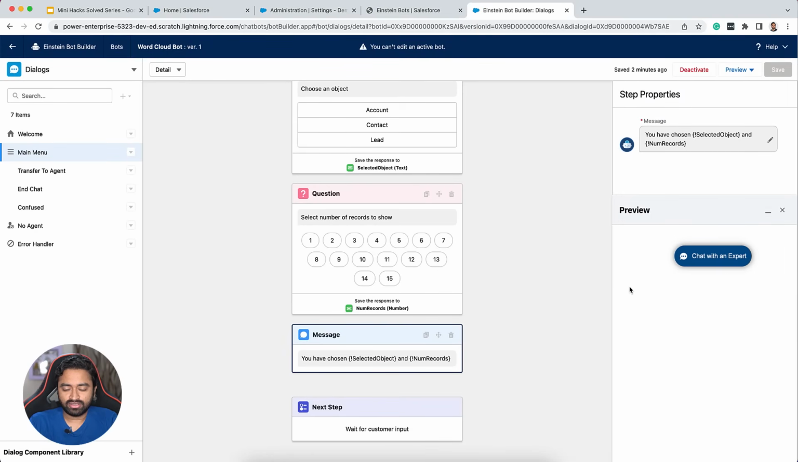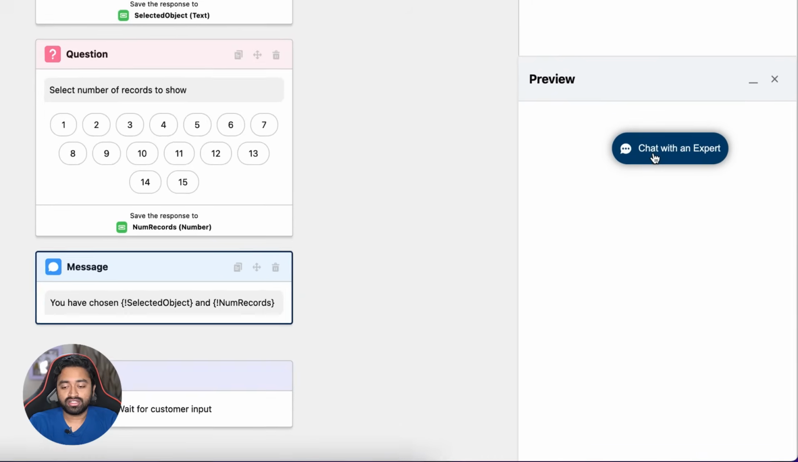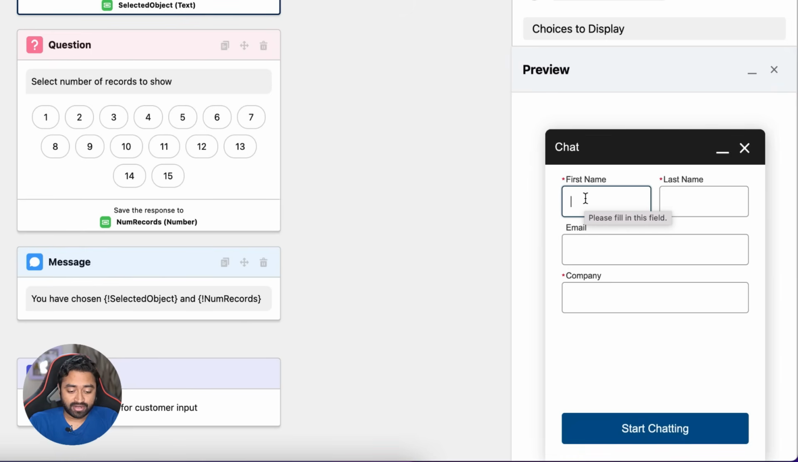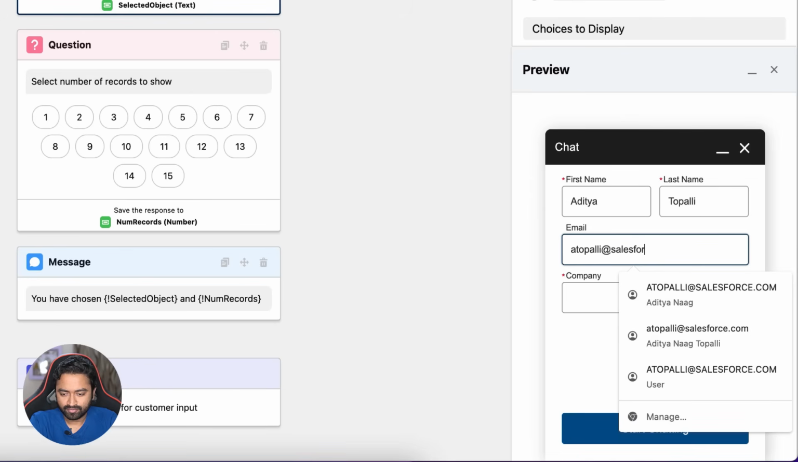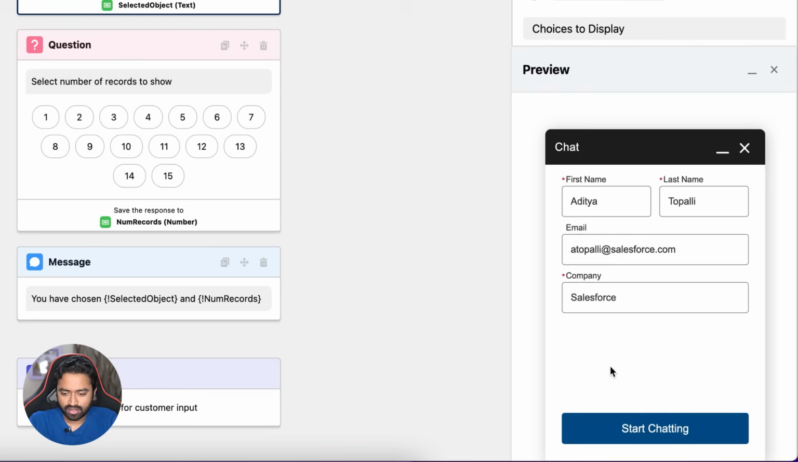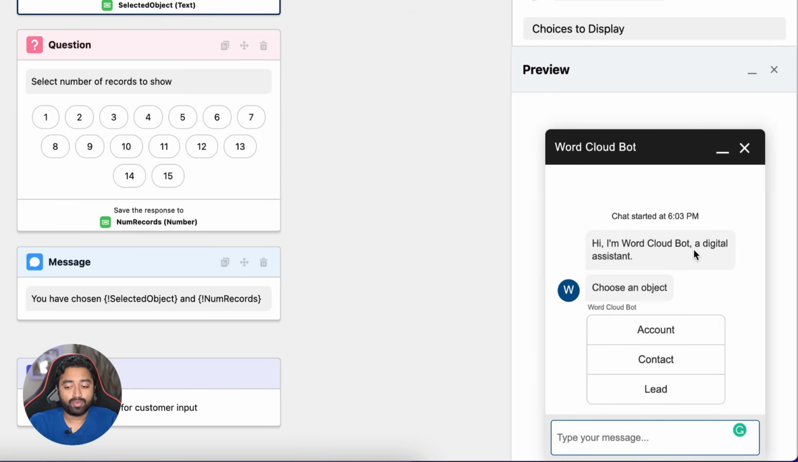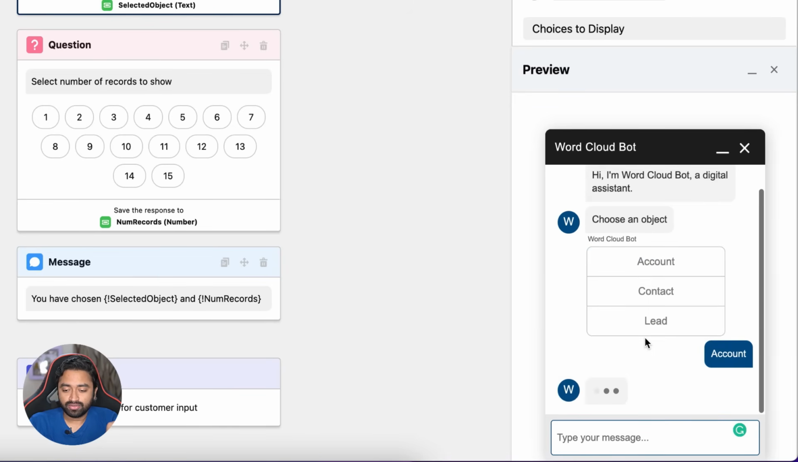So as you can see, once the chats and deployments have been set up in the background, it now shows you a button called Chat with Expert, and the moment you click on it, it shows you a pre-chat form. We will disable this a little bit later, but for now, let's fill in some basic details and start chatting. And you can see the bot has started chatting with us. Hi, I am a word cloud bot, which is the welcome message. And then it's asking us to choose an object, which we have configured right here. So let me choose account.